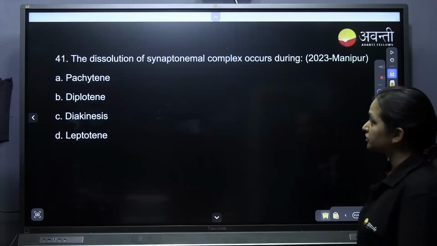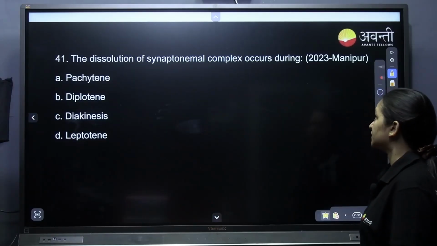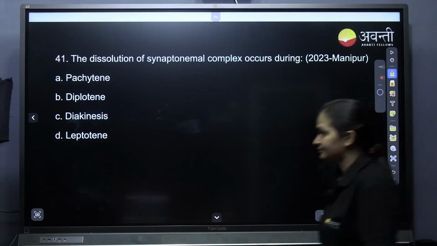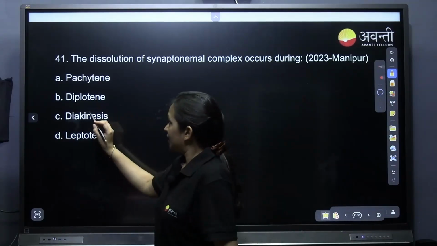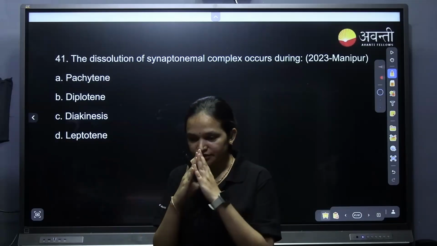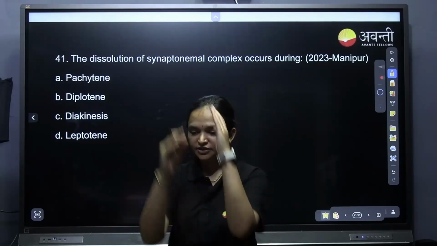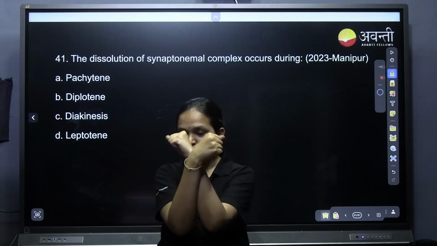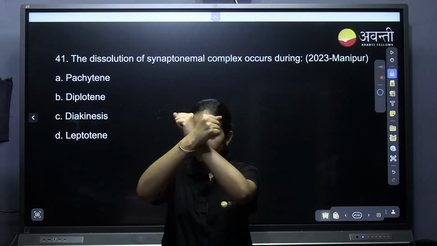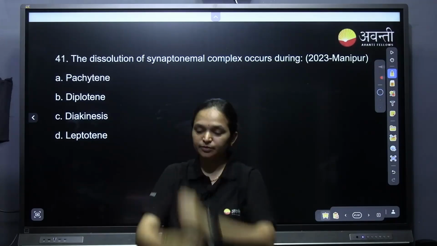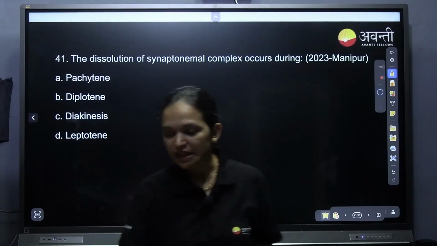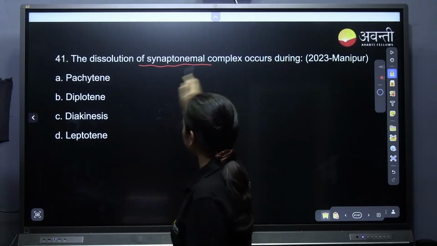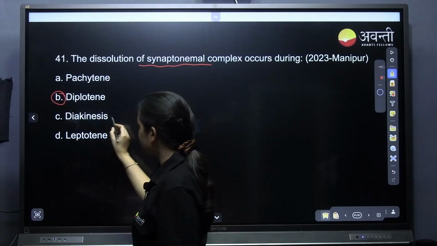The dissolution of synaptonemal complex occurs during, tell me where? Diakinesis. Terminalization happens in diakinesis, okay? So if this is crossing over, then dissolution of synaptonemal complex takes place in diplotene, not diakinesis.